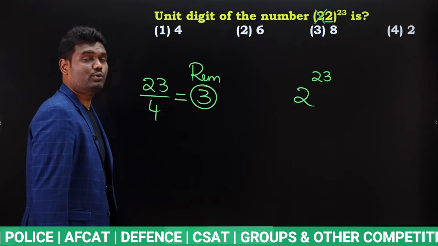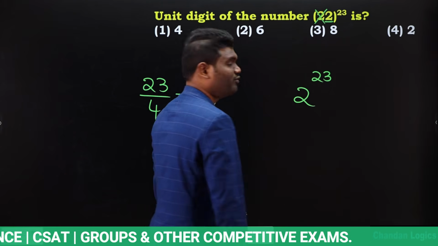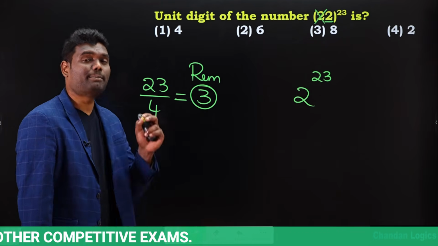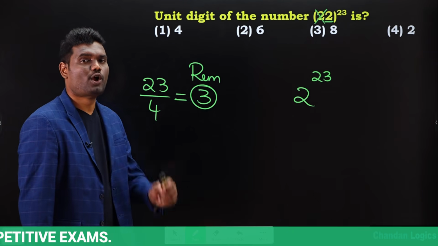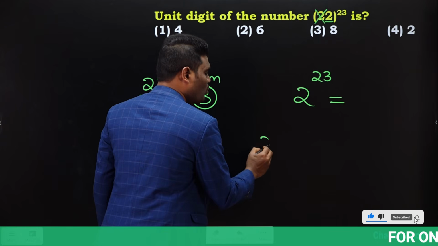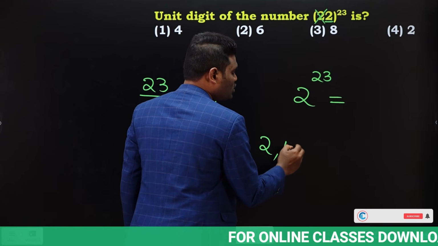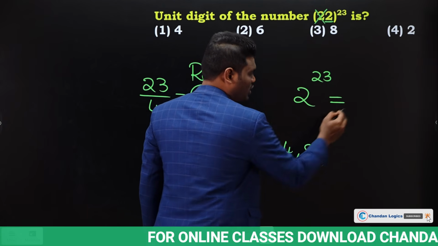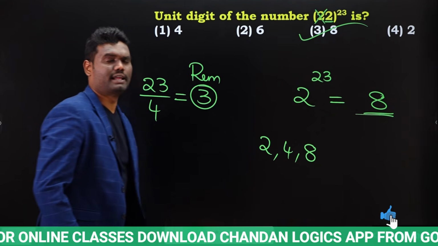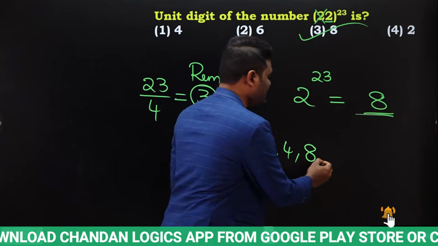Okay? Don't forget, you need to take remainder. That is what we have discussed. 23 divided by 4, remainder is going to be how much? 3. So for 2 remainder 3, what is the last digit? For 2 remainder 1 means you will get 2. For 2 remainder 2 means you will get 4. For 2 remainder 3 means we will get 8. Yes or no? Which means here last digit is going to be how much? 8. Is it clear? You know cycle for 2. The cycle for 2 is 2, 4, 8, 6.